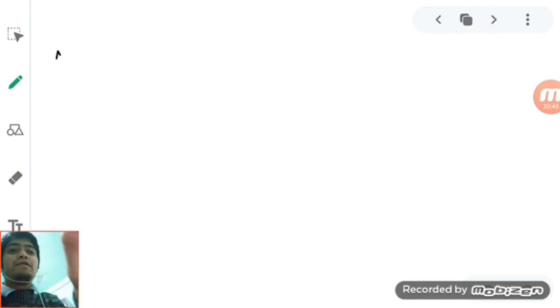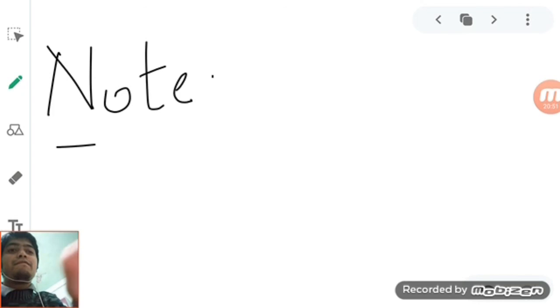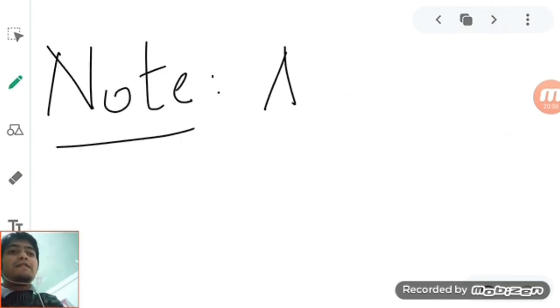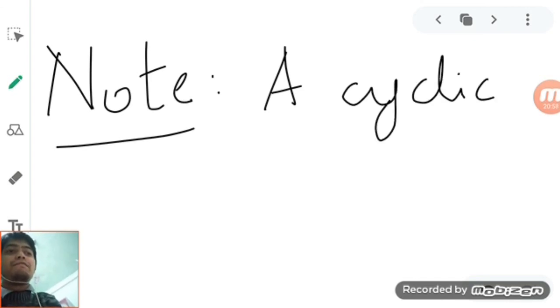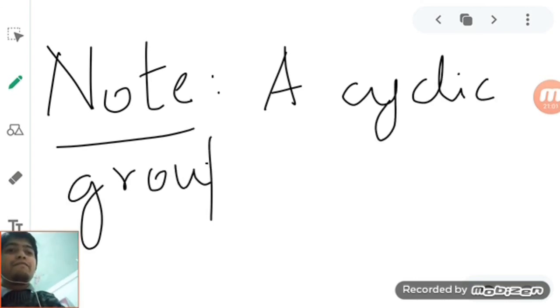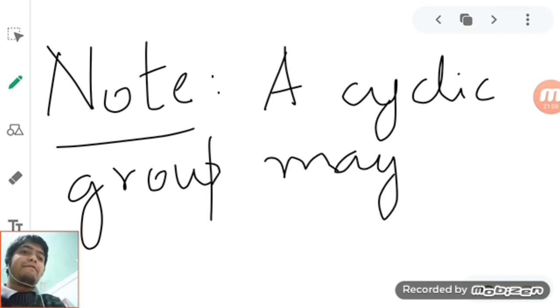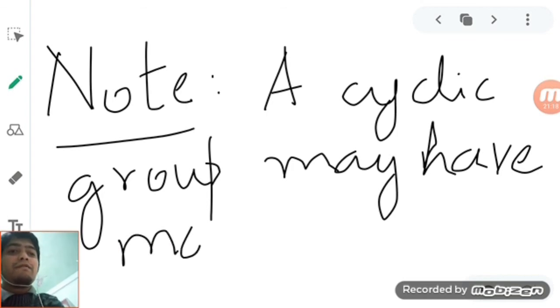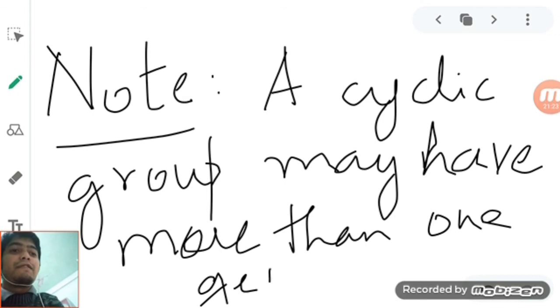So as a note, a cyclic group may have, for now I am using the word may, but later on it will always have more than one generator.